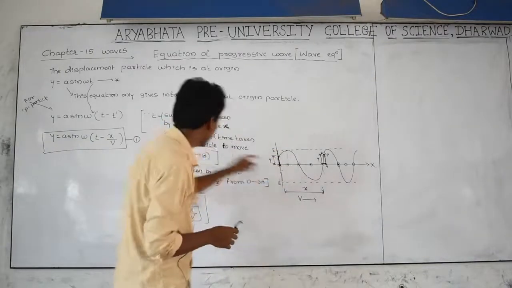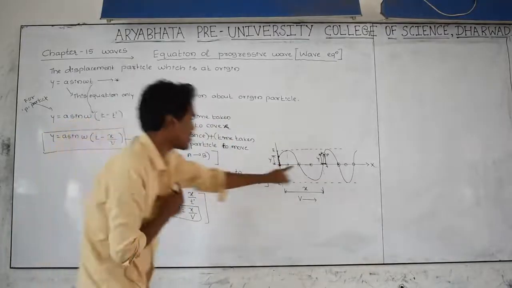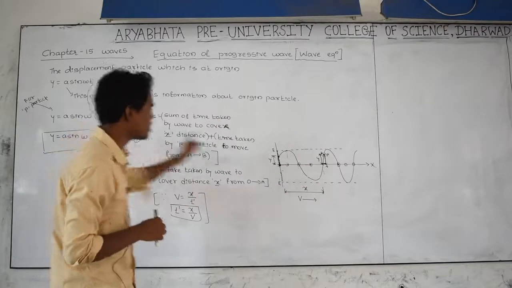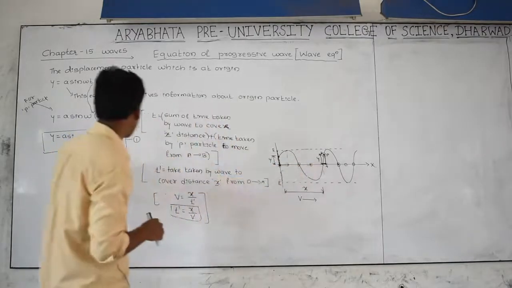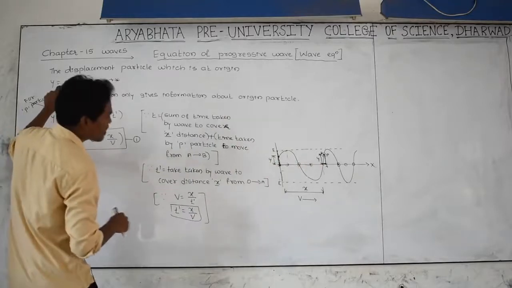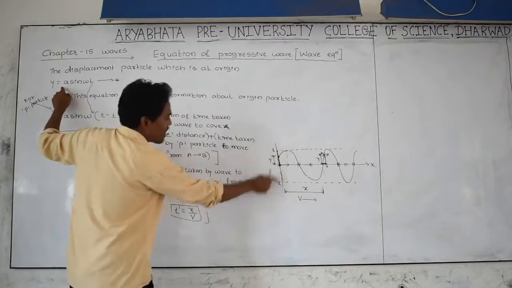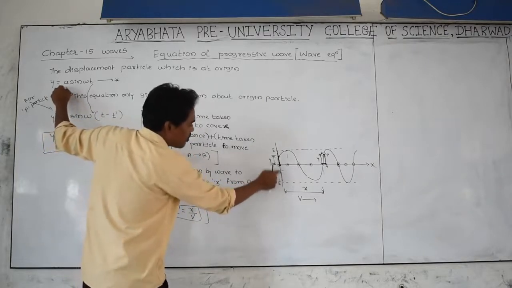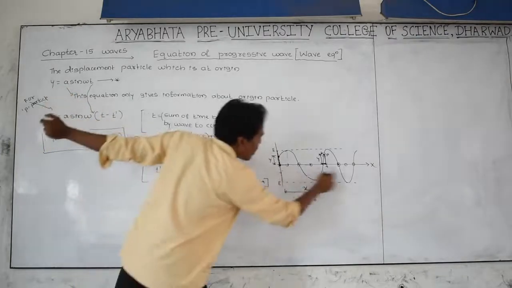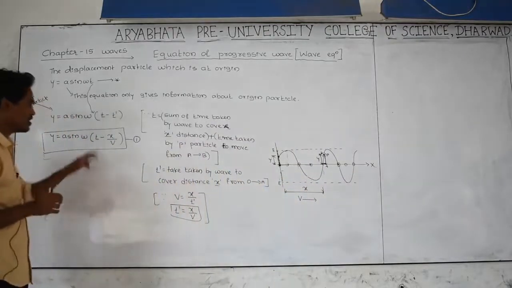For this particle you have to use this equation. This equation applies only to the particle at the origin, and for all other particles we have to use this equation. This is the equation of wave.